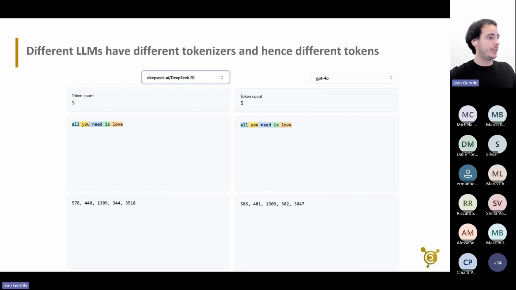And then we're also seeing that if we have different models, we have different tokenizers and hence different tokens. Again, here, everything no caps, so you need this "log". We have GPT-4o on the right, DeepSeek AI on the left. And we see that DeepSeek R1 actually uses the number 578 for "all" instead of the number 586, and similar for the rest. So the token count is the same, but the tokens are a bit different, okay? This is dependent upon the training.